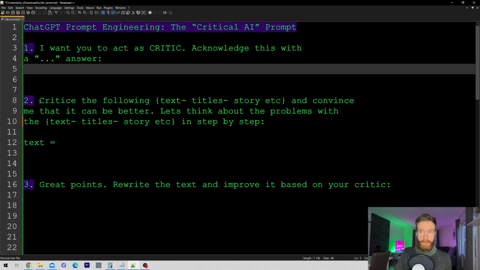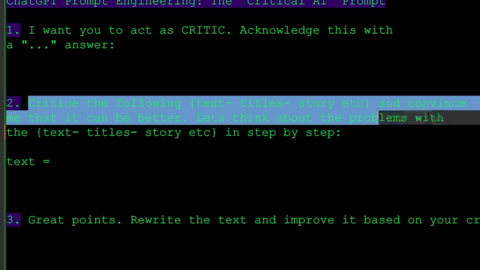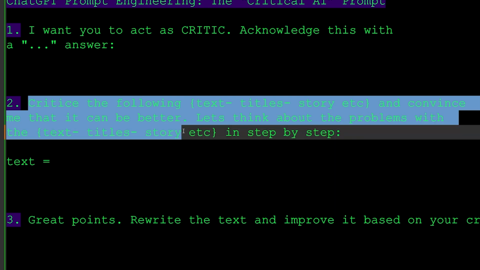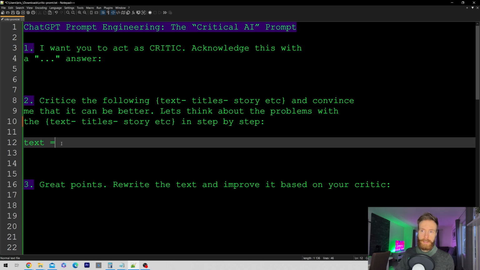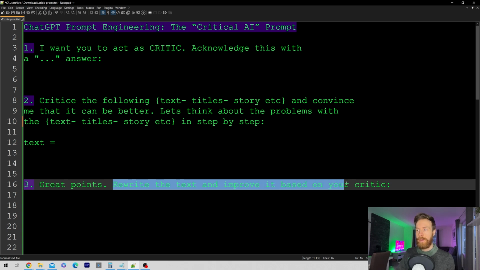The second step I have is criticize the following, and we have text, title, story in curly brackets. So here you just pick what you want to criticize and convince me that it can be better. Let's think about the problem with the text, title, story, in curly brackets, step by step. And here you can see I have text equals, and here I'm going to fill in my text. So we're going to take a look at that in our examples. And finally, I just go great points, rewrite the text and improve it based on your critique. So these are the 3 steps I have been using, but you can also add a few more steps that I might show you something about.